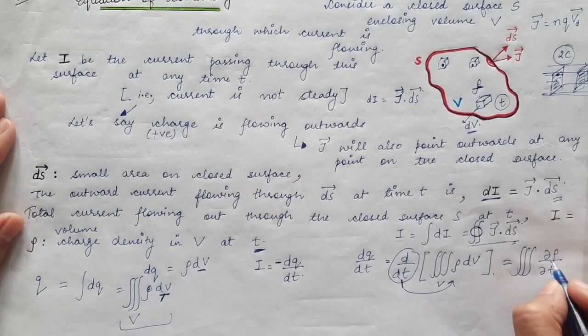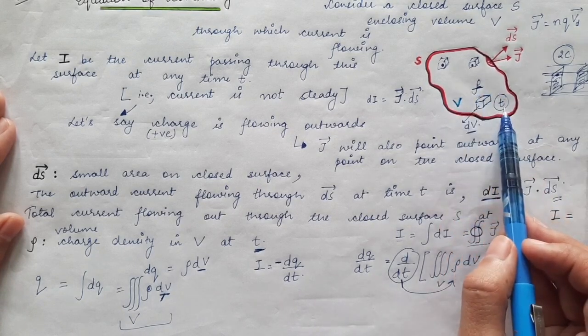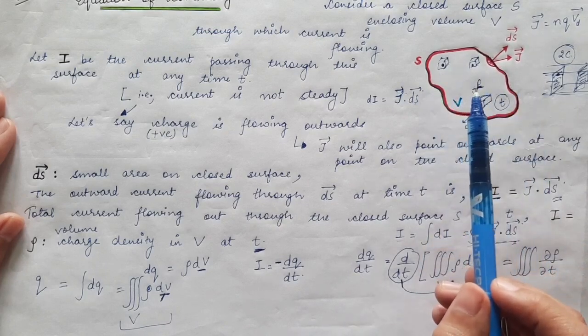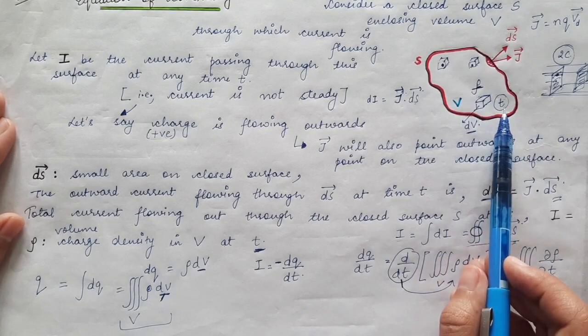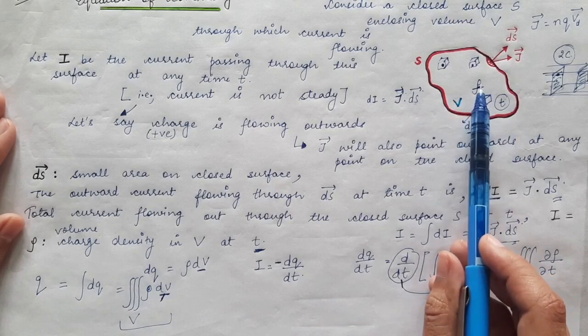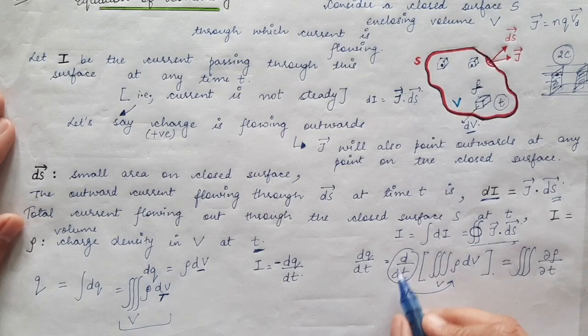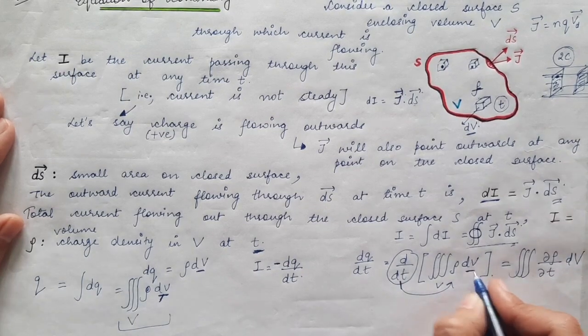You will write del rho by del t, means you are using partial derivatives, and you will not write d rho by dt, because d rho by dt represents a full derivative, but rho is a function of x, y, z and time t. If rho is just a function of time and not a function of x, y and z, in that case you can write d rho by dt because rho is dependent upon a single variable only. But in actual, over here rho is dependent upon x, y, z and time t. So when I take this d by dt inside, it will be converted into del rho by del t, means partial derivative, and this dv will remain as it is.